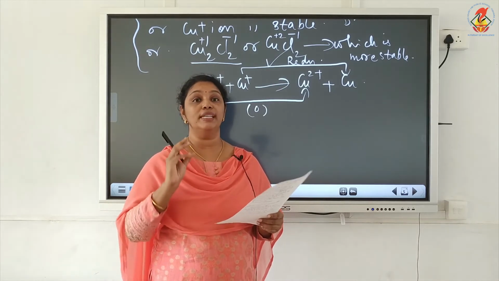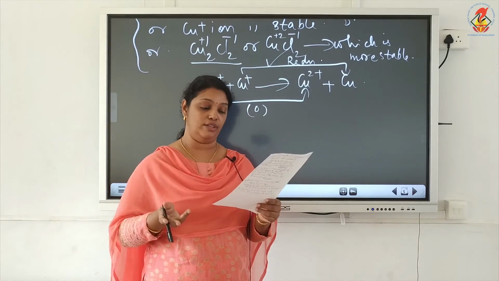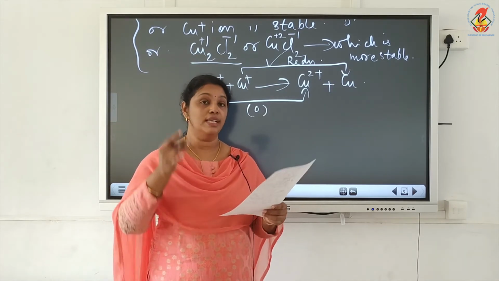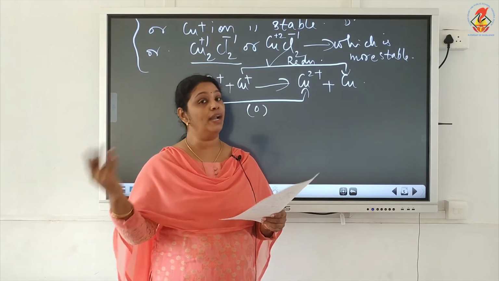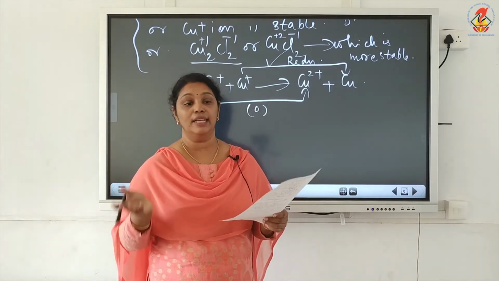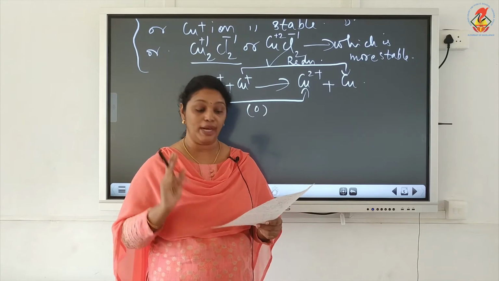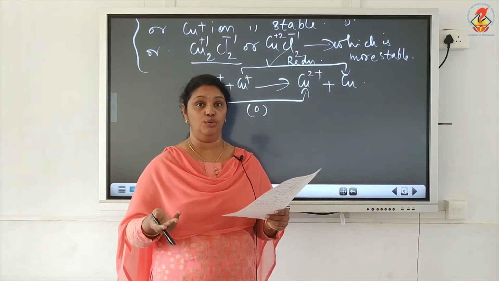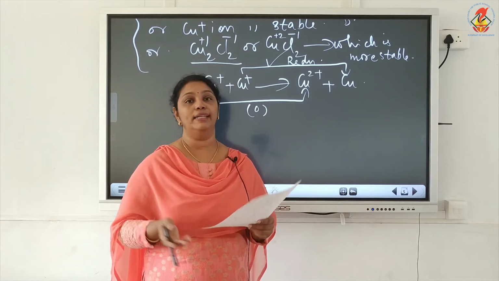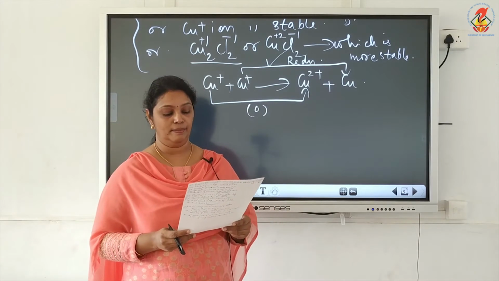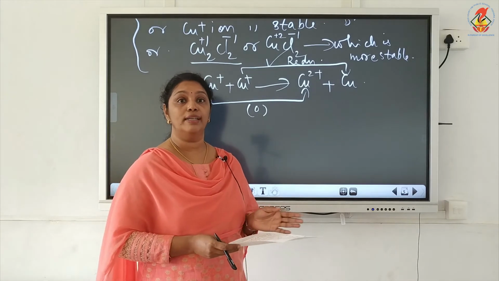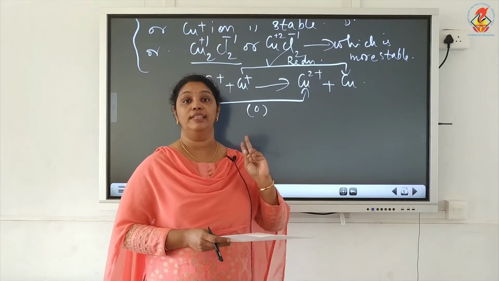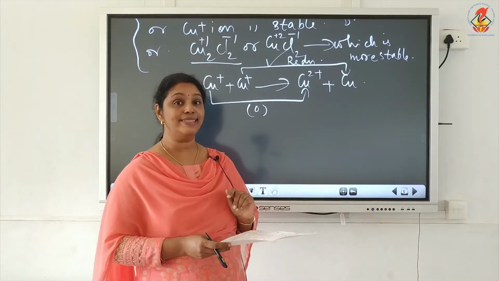So copper is a weaker reducing agent than hydrogen, and cannot reduce H+ of acid to hydrogen gas. So copper cannot liberate hydrogen from acids, but copper reacts with oxidizing acids like HNO3, H2SO4, etc., and it can release gas. So, this is about the E0 M2+/M of the elements of the first transition series.